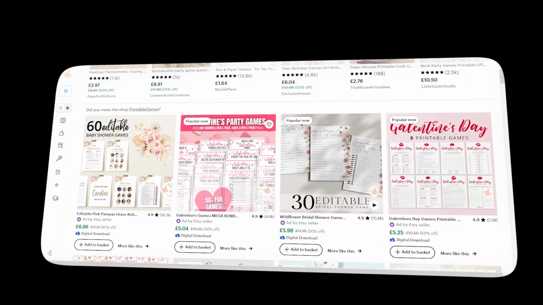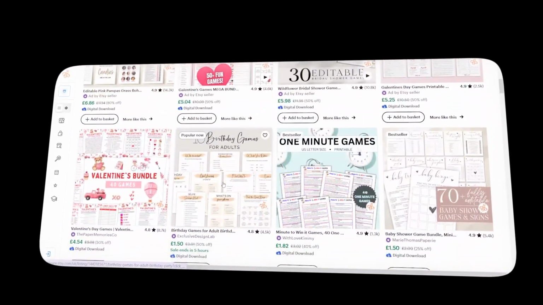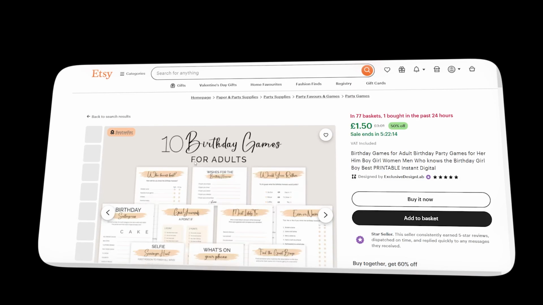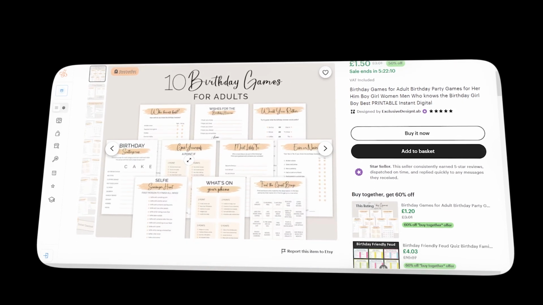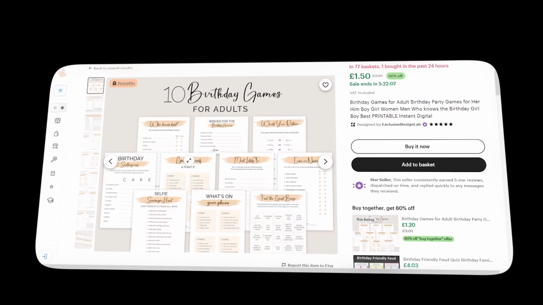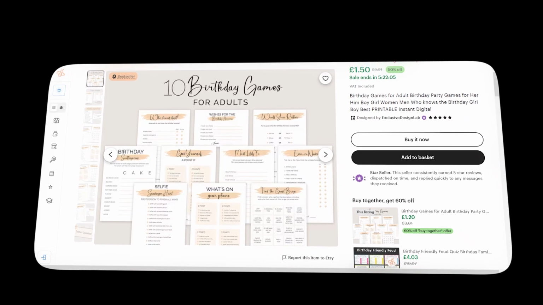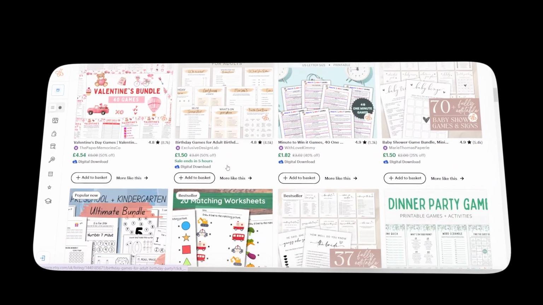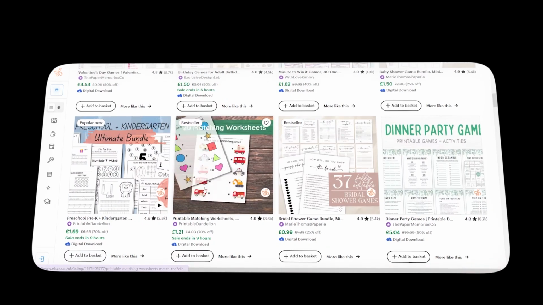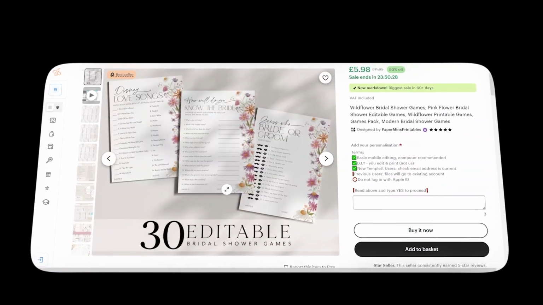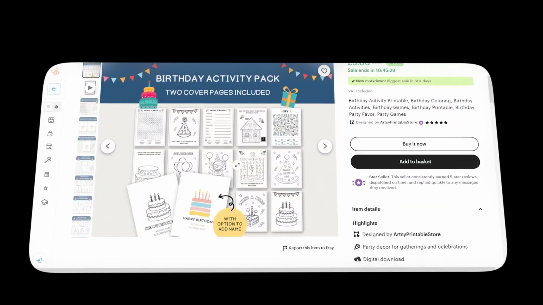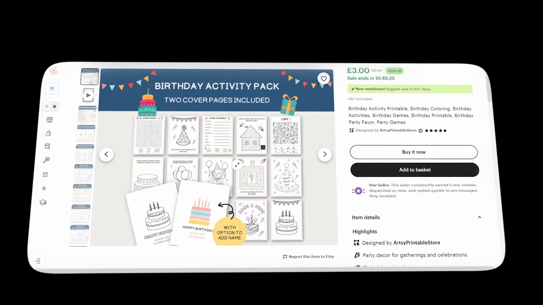Think icebreakers, trivia, or scavenger hunts. People love these because they're an easy and fun way to create memorable experiences at events. Despite the demand, this niche isn't as competitive as you'd think. A lot of shops are selling these, yes, but most are not specializing in specific niches. That's the key. Pick a niche, like bridal shower games or kids' birthday party activities, and focus on creating the best options for that audience.